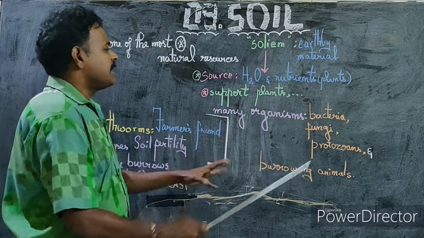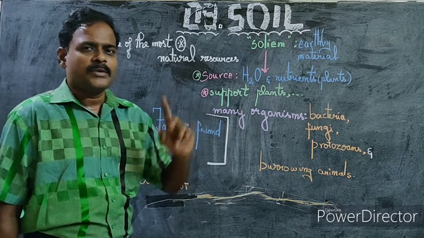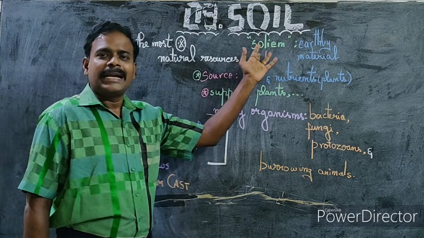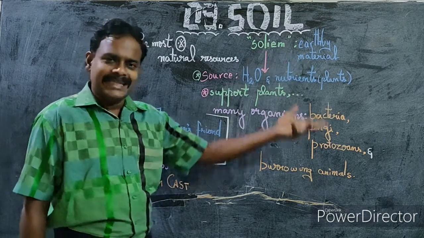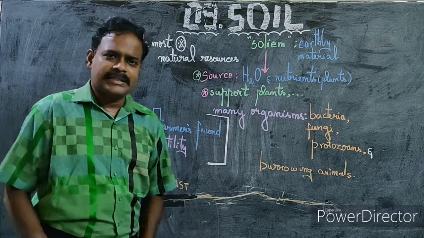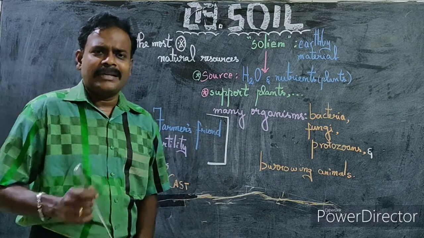So these are the important points. Soil is one of the most important natural resources. It is obtained from the Latin word solium, which means earthly material, and soil is the source of water and nutrients for plants. Not only water and nutrients, various other factors are hidden in the soil.